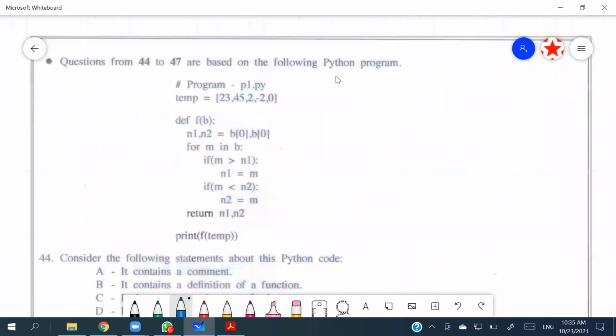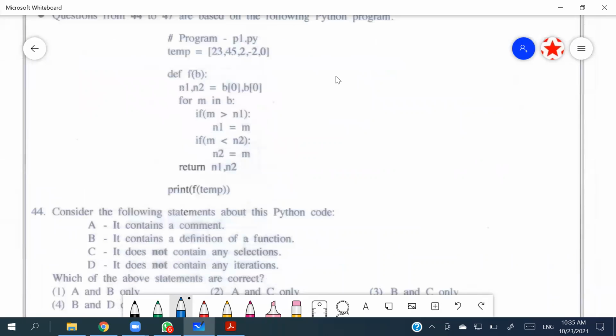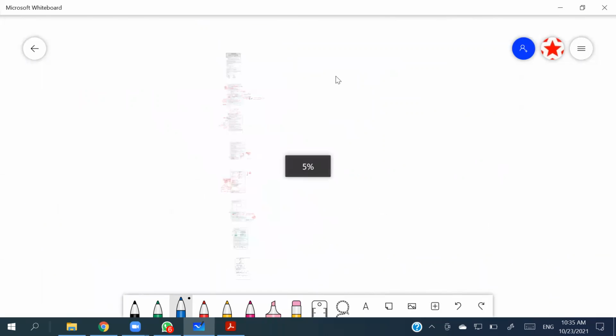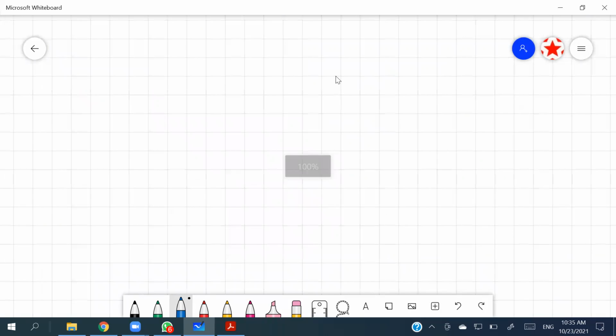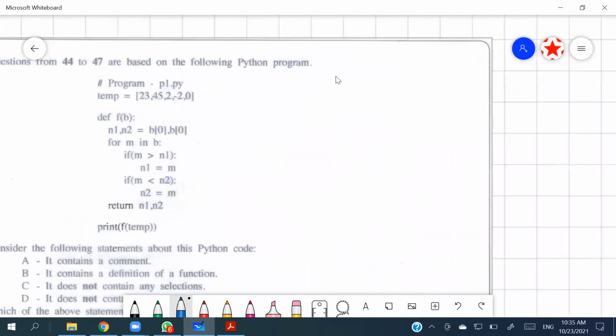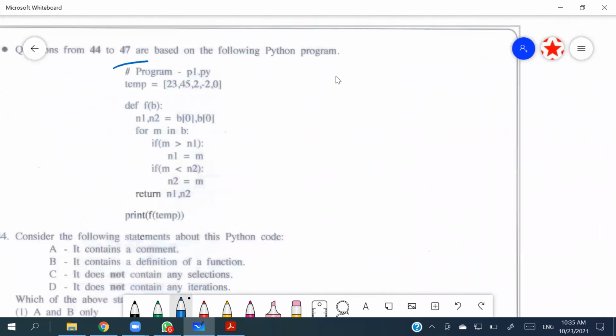The Python hand tracing. Okay. So from 44th to 47th, they are depending on this. So consider the following statement about this Python code. It contains a comment. Does it? Yes, clearly it is contained in a comment. Here's the comment. So this is correct. It contains a definition of function. Yeah, clearly this is the definition of function.